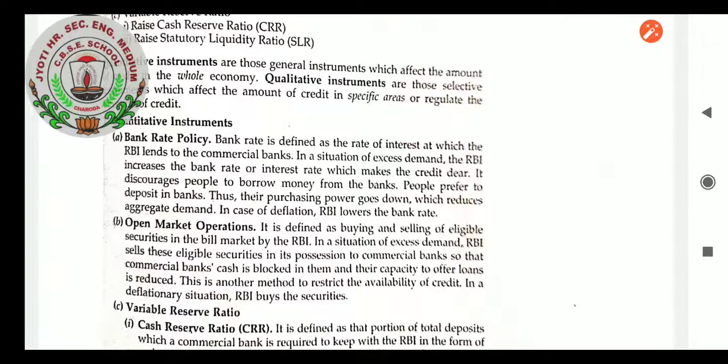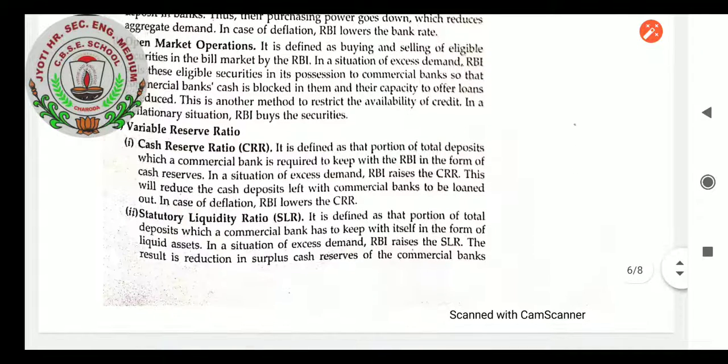Besides that, open market operations are there. SLR and CRR are the two ratios which are set by the Reserve Bank of India. The same thing is done for the SLR as for the cash reserve ratio.